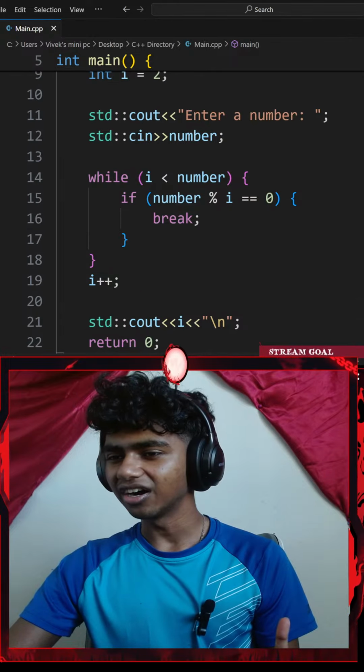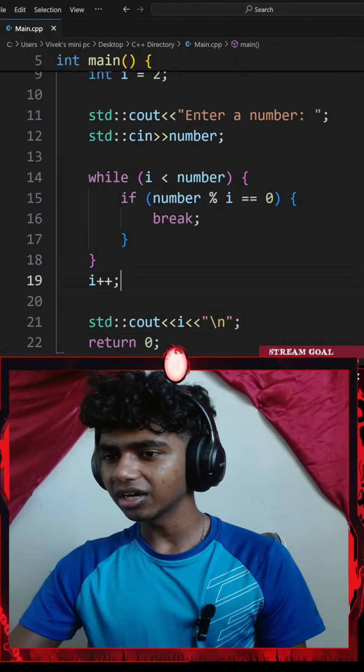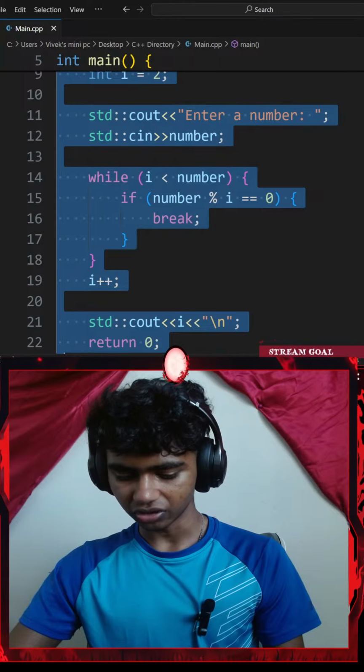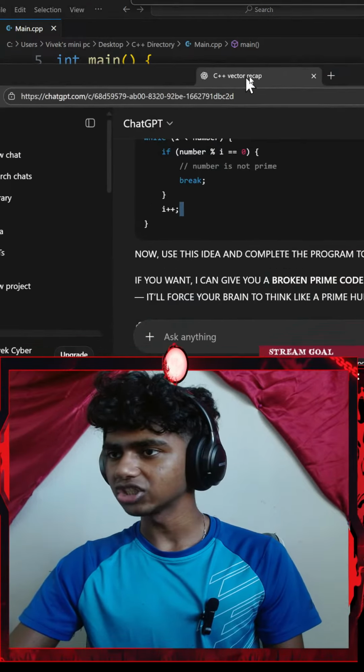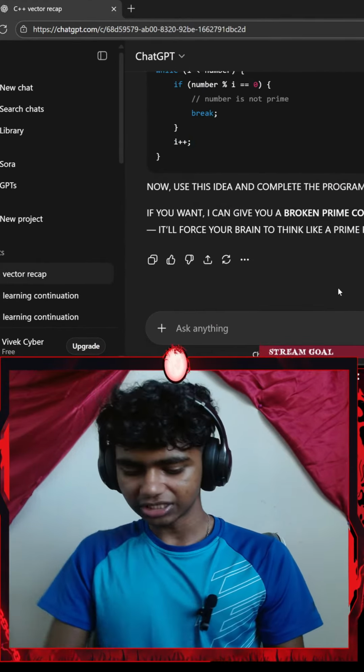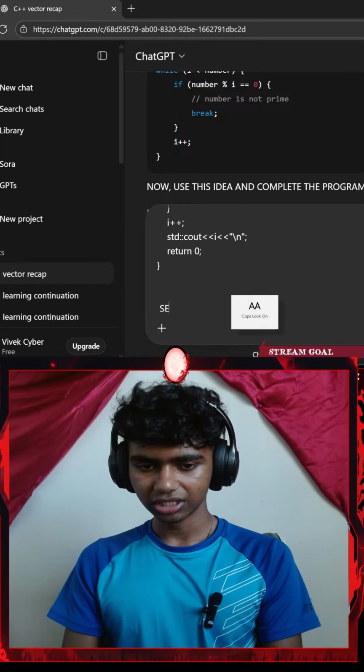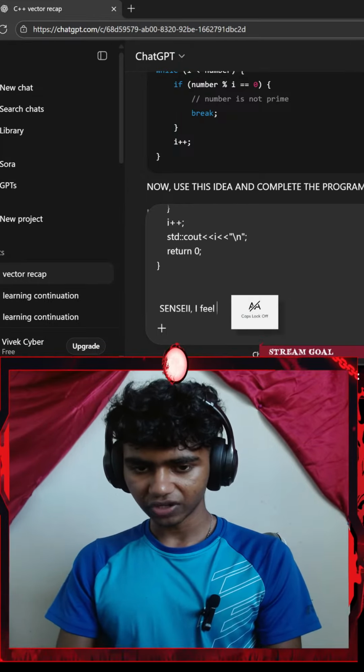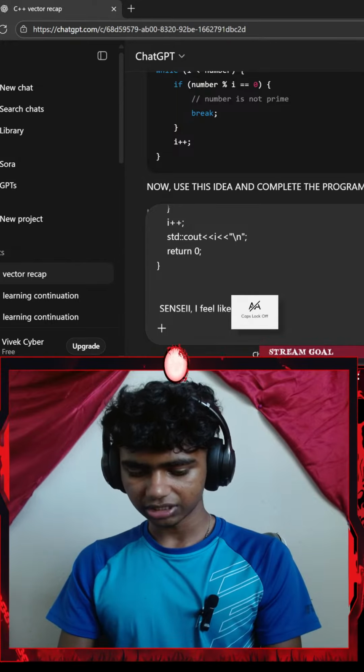That said, instead I go with i++. Let's go with Control A, Control C, copy that, go to the chat, paste this, go with shift enter and say, so let's say I feel like I messed up, question mark.